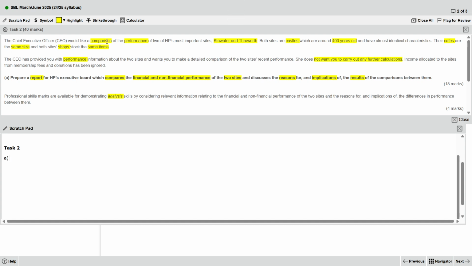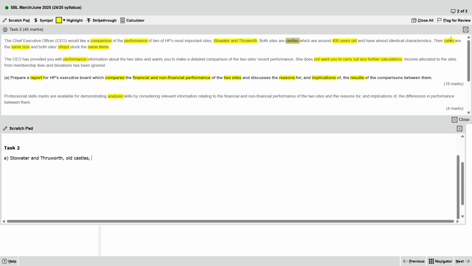I want to compare, same thing, don't record. Performance, same thing. Stillwater and Trueworth. This one I think I need to record because it's different words, so you need to type different, non-repeated words. So for the answer, 40 years old, I will say old castle.